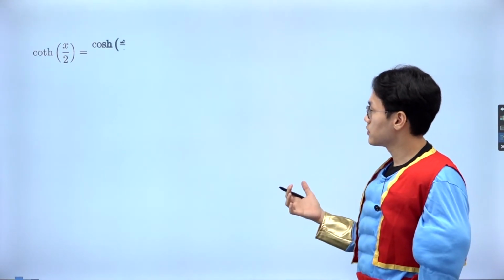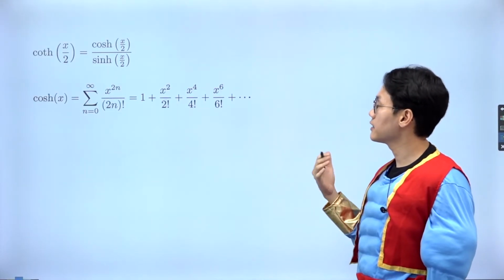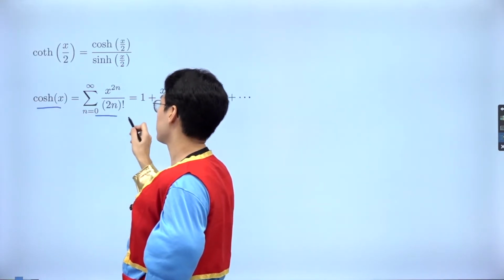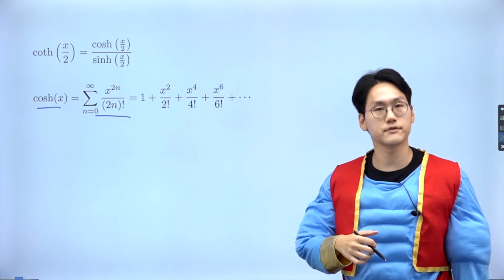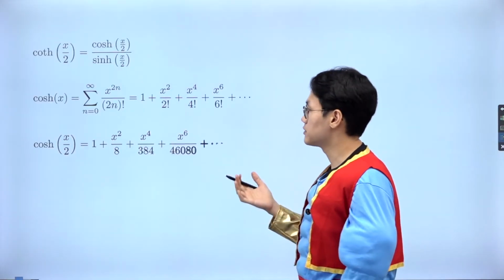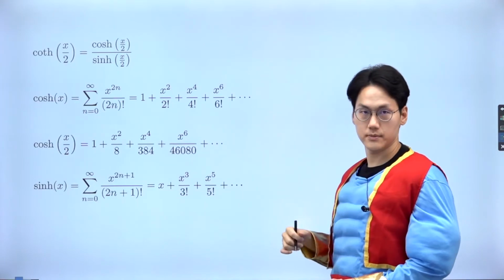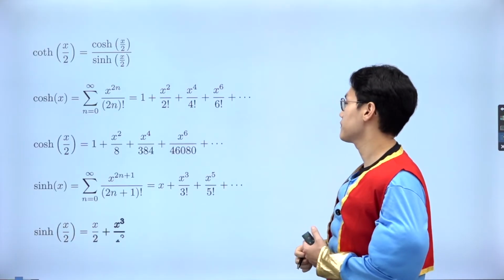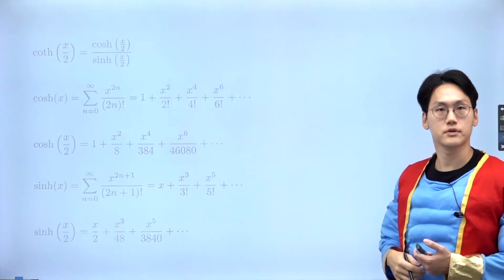Let's see how we can do that. Okay, so the preparation is to realize that the hyperbolic cotangent is hyperbolic cosine over hyperbolic sine. I'm going to use the Maclaurin series of hyperbolic cosine. It's very similar to that of cosine, but without the alternating term. But it was x over 2, so I'm going to sub in x over 2 to derive the following form. And if I do the same thing for the hyperbolic sine, which is similar to the Maclaurin series of sine but just without the alternating term, you get the following series. And I'm going to put that top and bottom respectively and then use it for deriving the hyperbolic cotangent Maclaurin series. So let's take a look.